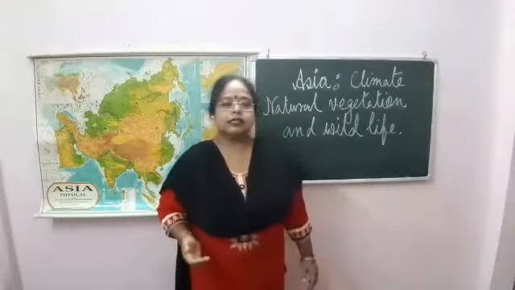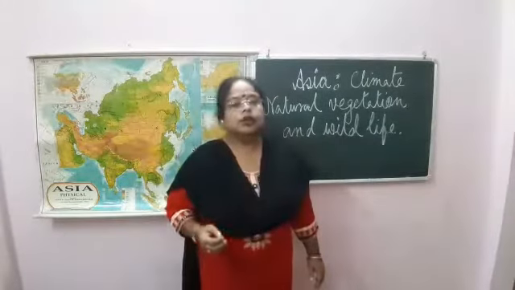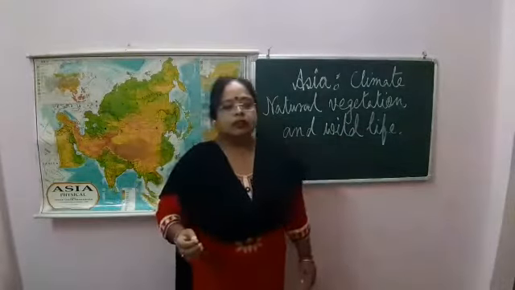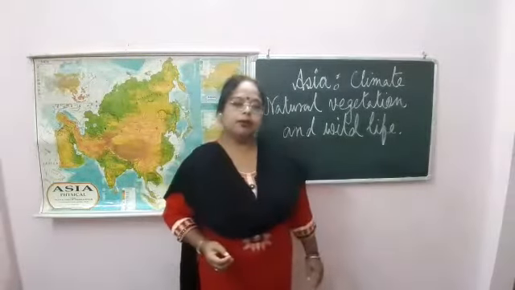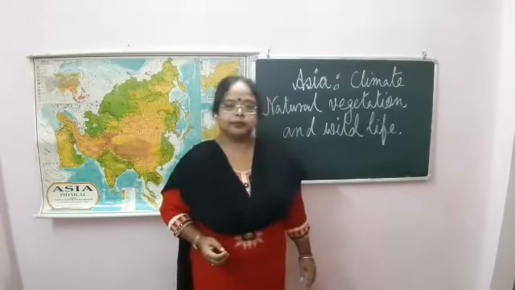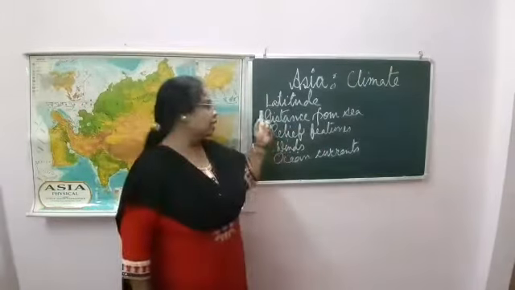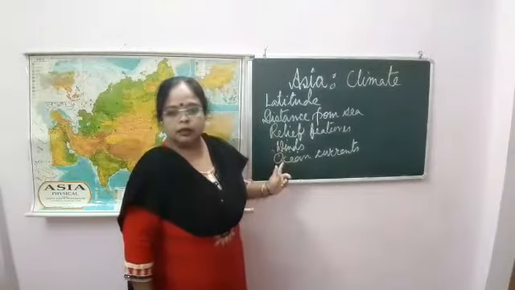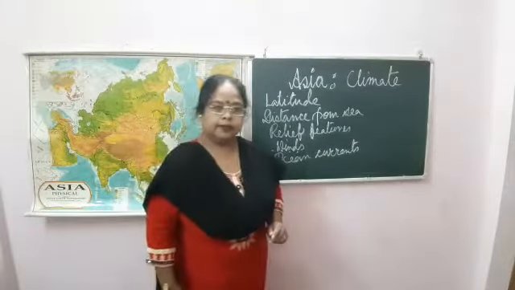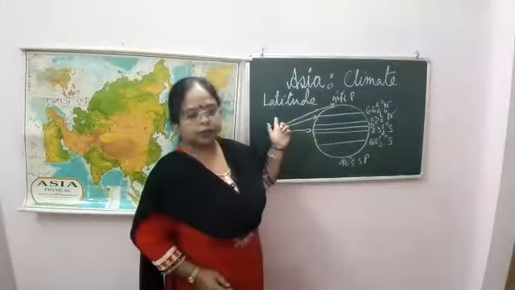Other factors that affect the climate of Asia are: number 1, latitude; number 2, distance from sea; number 3, relief features; number 4, winds; and number 5, ocean currents. Now slowly I will discuss latitude, distance from sea, relief features, winds and ocean currents. Now let's see how latitude affects the climate of Asia.